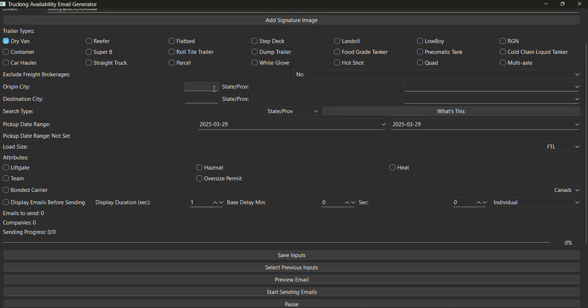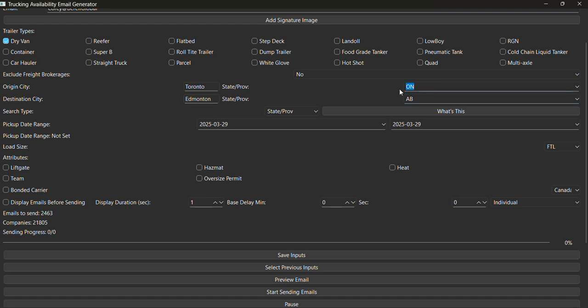Now the origin city, let's say it's Toronto, because we're based out of Toronto. And we'll put in the province here, so we're putting in Ontario. And then we'll put in a destination province. Let's say Edmonton, Alberta.